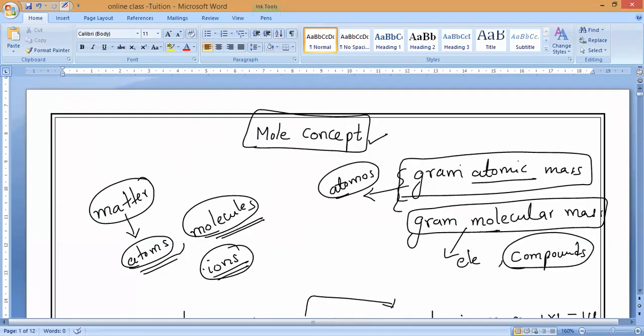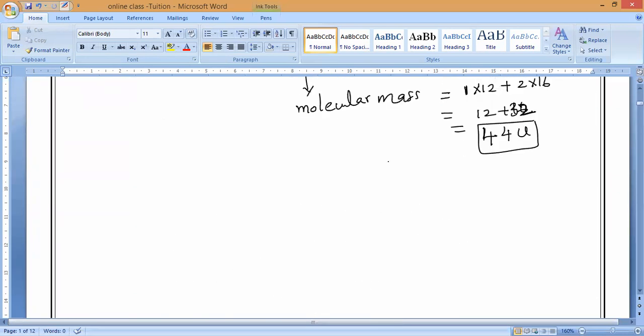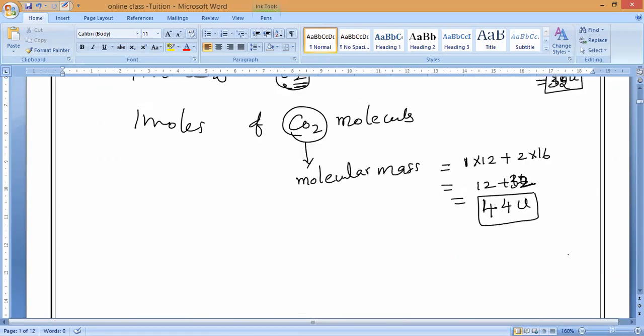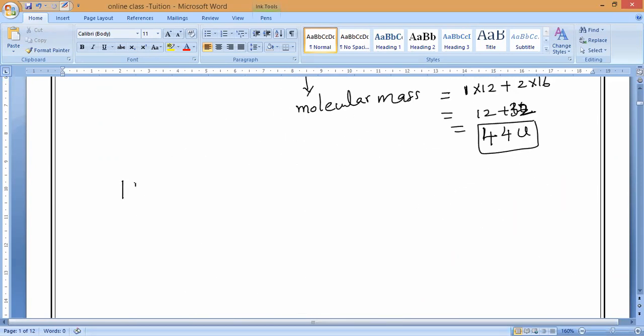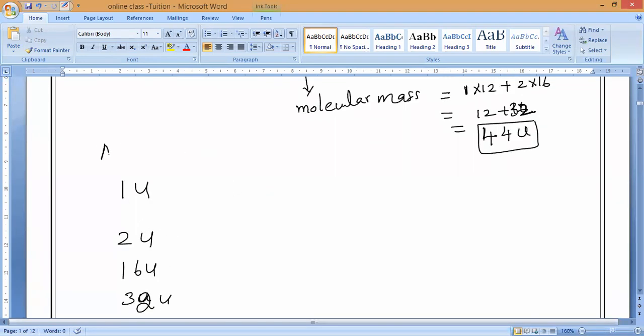I want to explain gram atomic mass and gram molecular mass. What do we mean by gram atomic mass or gram molecular mass? Tell me these values: 1u, 2u, 16u, 32u, 44u. This is what we call atomic mass, or molecular mass. Correct, guys? Atomic mass or molecular mass.